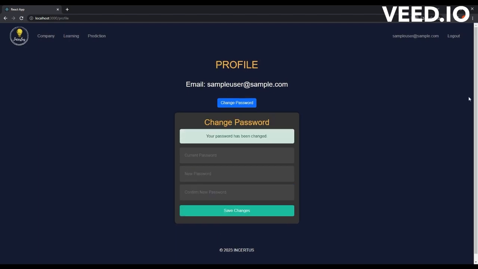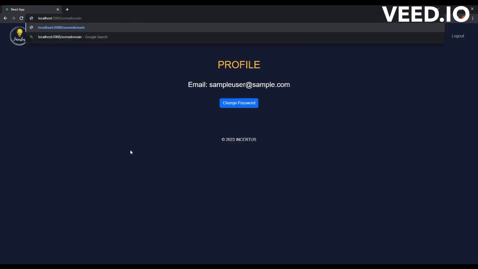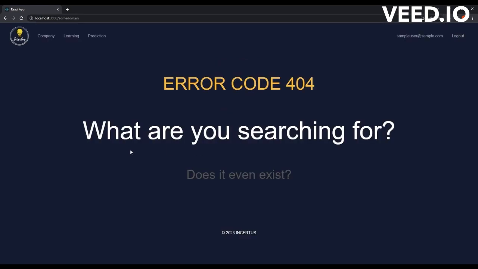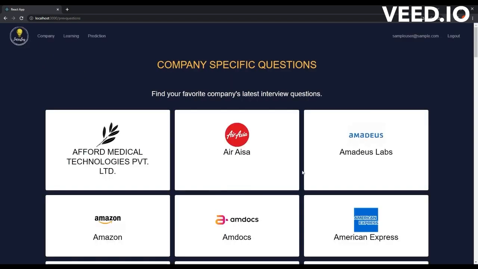Our password is now successfully changed. Let's try a route that does not exist. It states 404 and asks if the page even exists. Coming back to the company page.